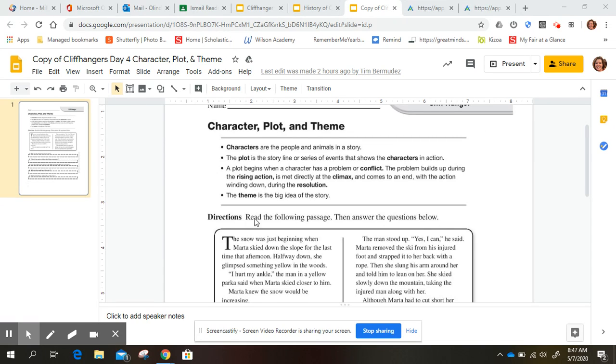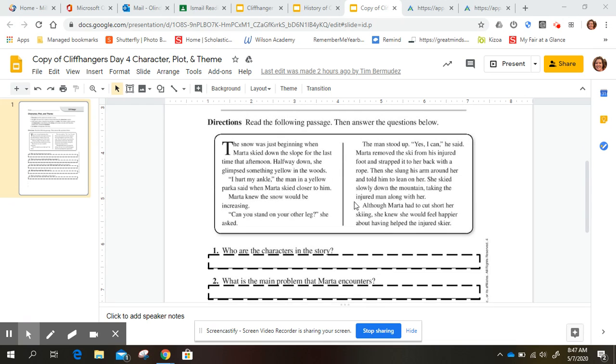The directions say, read the following passage, then answer the questions below. So now I'll need to read this to be able to answer the questions.